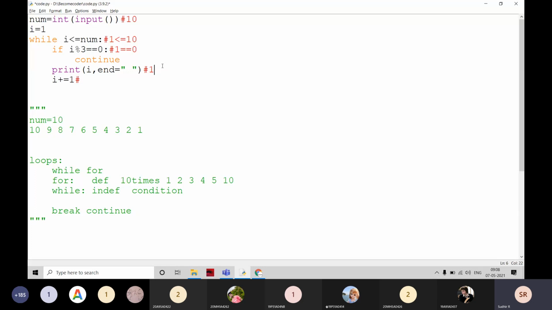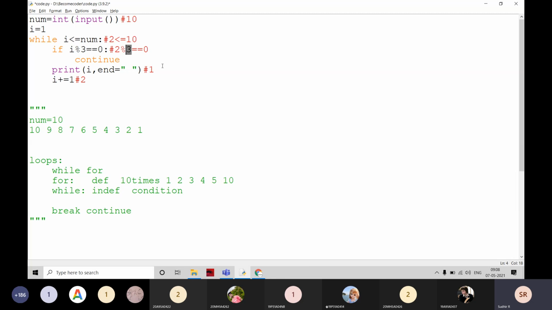It is going to print 1 and i becomes 2 here. i is 1 plus 1, so it becomes 2. Now it is moving to this condition again. Then it is going to check whether 2 is less than or equal to 10. Is it true? Yes, it is true. Then 2 mod 3 is equal to 0?